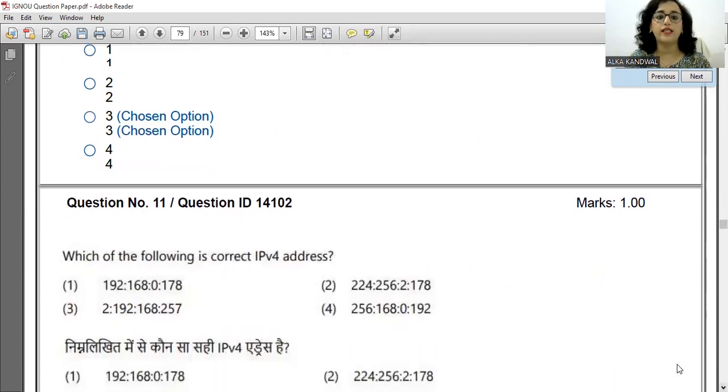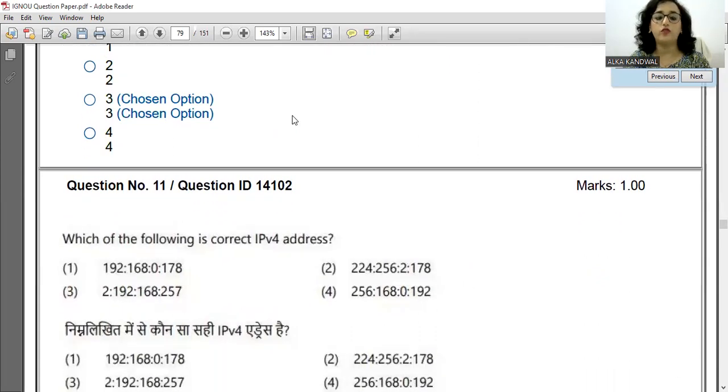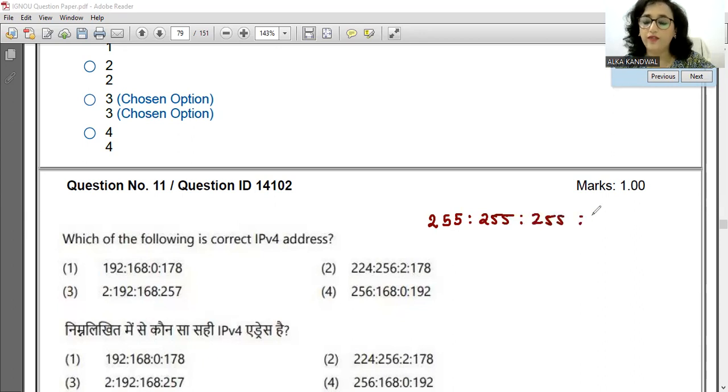Which of the following is the correct IP version 4 address? Now you should keep in mind the format of an IP address: each part can have a maximum value of 255, 255, 255, 255, or it can start from 0, 0, 0, 0 up to this.